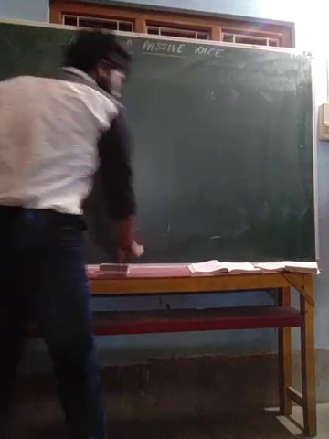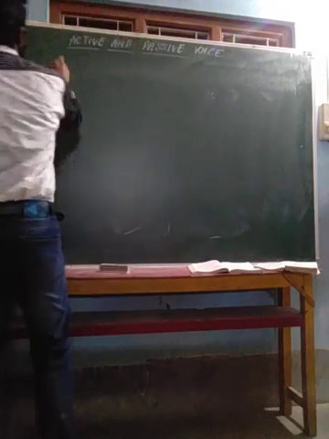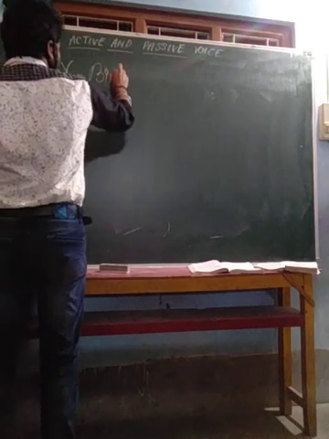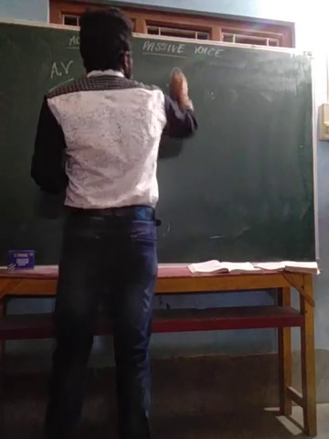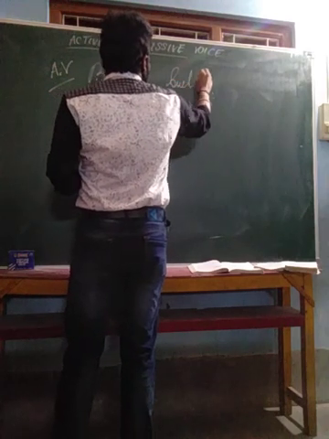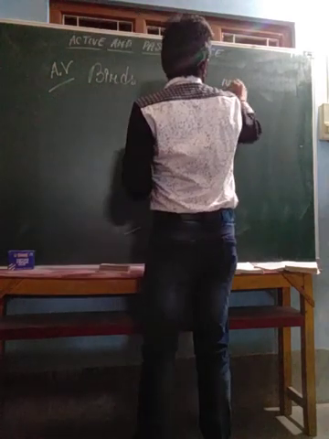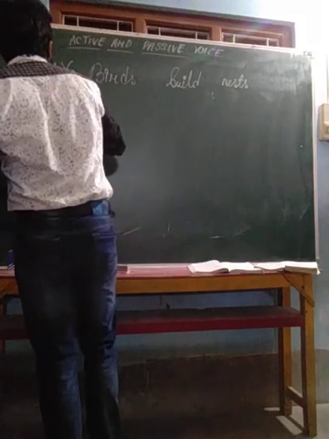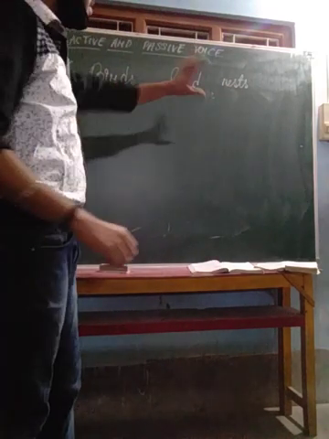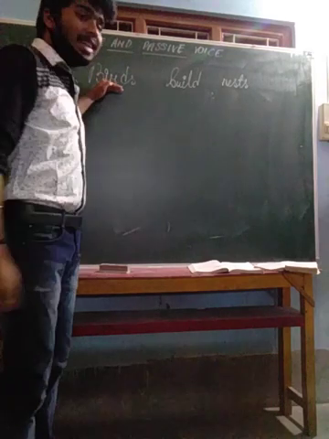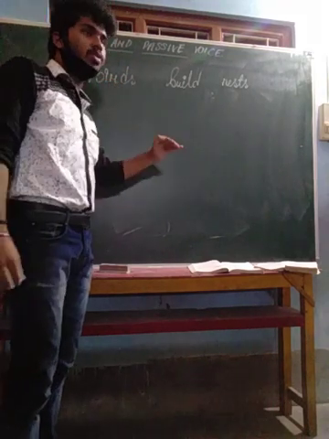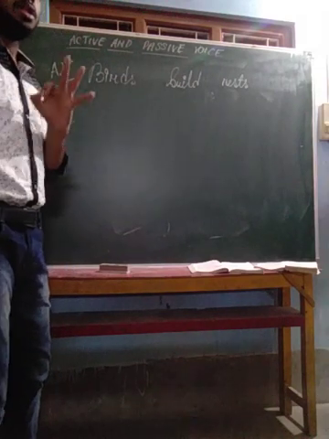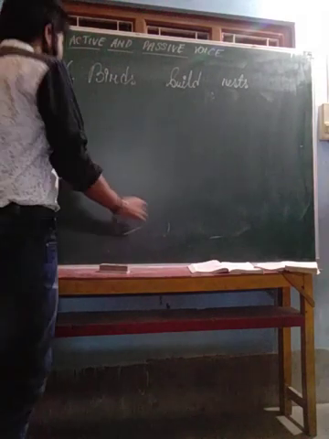This is how you do the exercise here. Suppose I mention in an active voice a simple statement: birds build nests. Let us turn this sentence into passive voice. But before we turn it, first of all we need to know what the statement means. In the active and passive voice, make sure that the meaning of the sentence doesn't get changed. The meaning of the sentence remains the same.